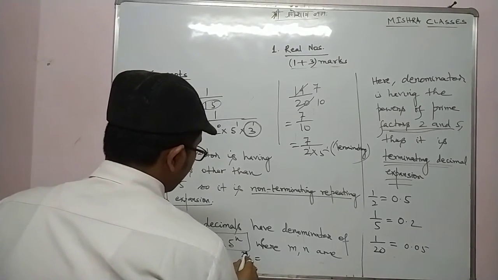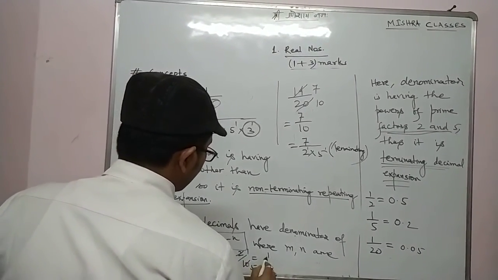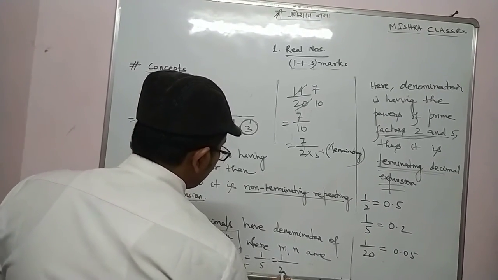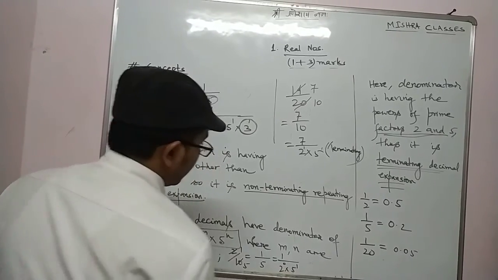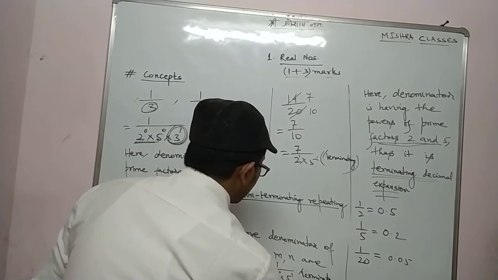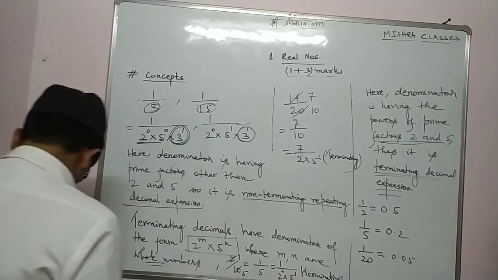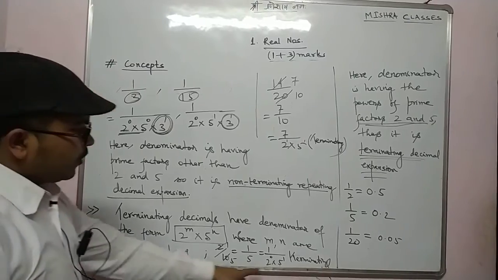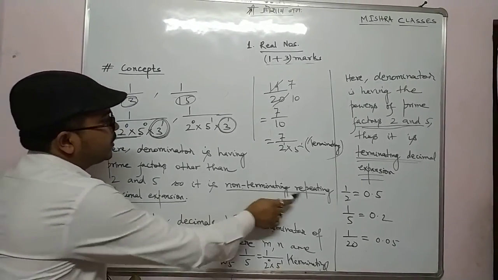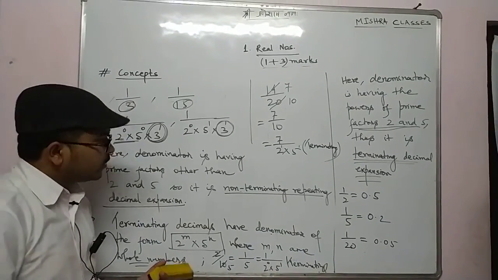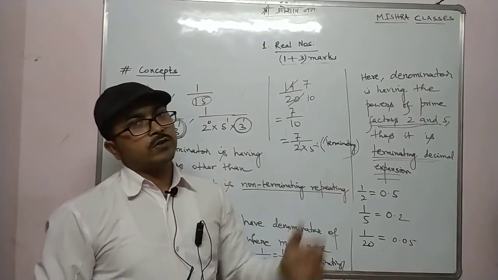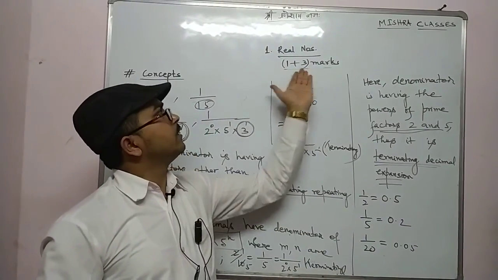This is in the standard form: 2 ones are 2, 2 fives are 10. Now it is in standard form. So 1 by 5 you can write in the pattern 2 power 0 into 5 power 1. Again it is coming in the form, so we can say terminating. Is it clear? Now if it is not in the form of 2 power m into 5 power n, then we will say non-terminating repeating. Is it clear? So students, these are the concepts of this chapter. From here you will have 4 marks questions: one will be 1 mark and the other will be 3 marks.